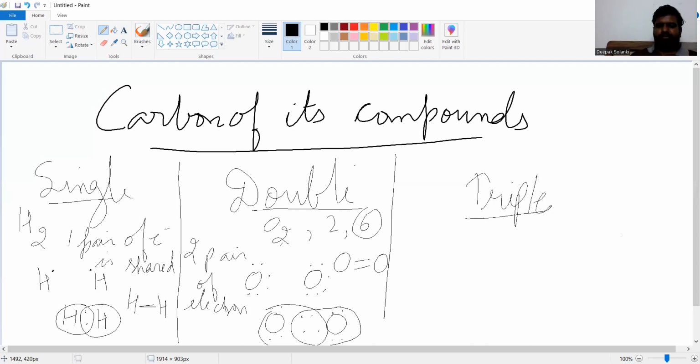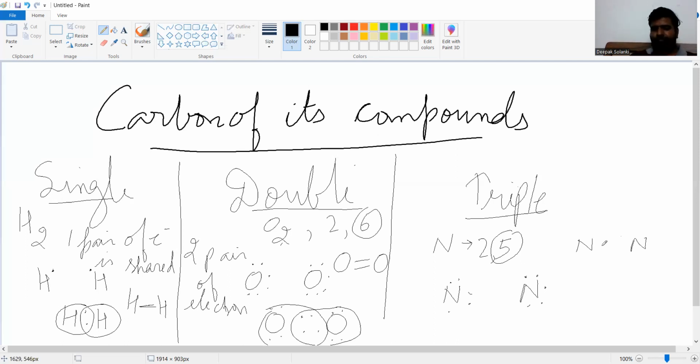Let me take the example of triple bond. Nitrogen, N2. Okay, what is its atomic number? The atomic number of nitrogen is 7. So we can write 2 and 5. 5 is the number of outermost electrons. So we have to draw the 5 electrons of each nitrogen: 1, 2, 3, 4, 5, and 1, 2, 3, 4, 5. So how will the bonding take place? Like this.